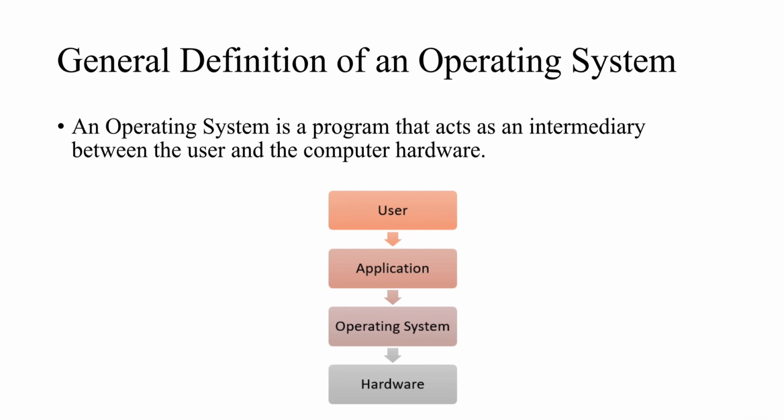And going forward, as this is the initial, basic video, let us understand the general definition of an operating system. I can just say an operating system is a program that acts as an intermediary between the user and the computer hardware.